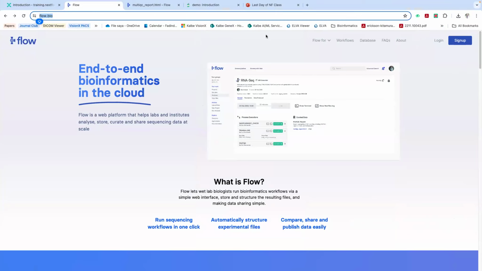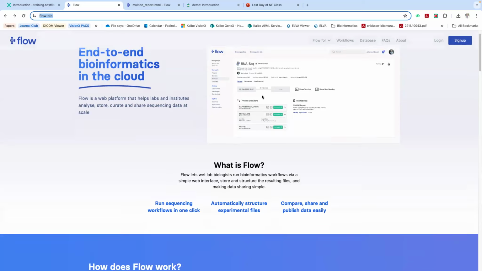Flow.bio is an end-to-end bioinformatics cloud platform. It is pretty much the same as Seqera, but it is much more than that, because flow.bio integrates data, sequencing data, and also you can upload your own pipeline here, and you can run existing Nextflow pipelines directly in flow.bio.